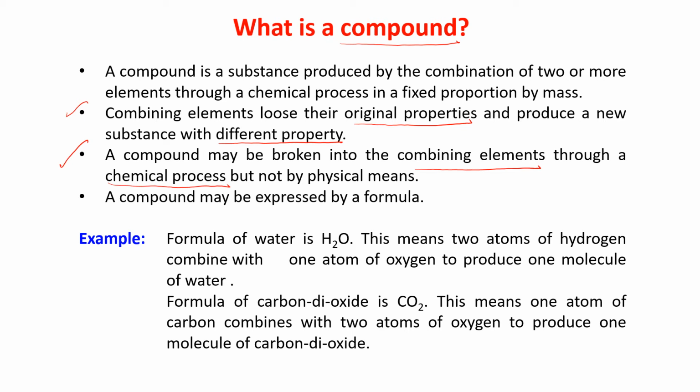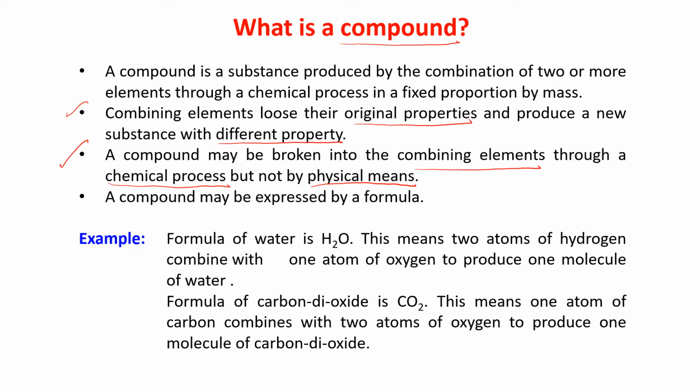But not by physical means. That means suppose you want to separate the thing by hand picking, you cannot do that. That is a physical method. Suppose you are having a mixture of sand and iron filings. What is iron filings? The powder of iron. Okay. Bring one magnet and just roll that magnet over the mixture. The iron filings will attract towards the magnet. This is a physical method.